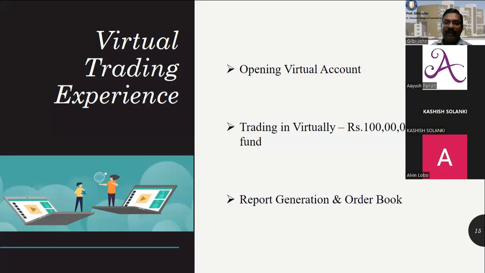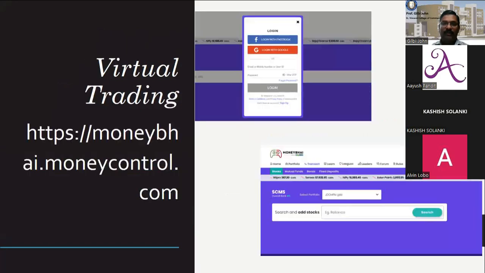When you are doing that, there is a report generation. This is an exercise, because to learn more about trading, you need to practice without losing money. That is why we have virtual trading, and there is an order book. The platform is moneycontrol.com.